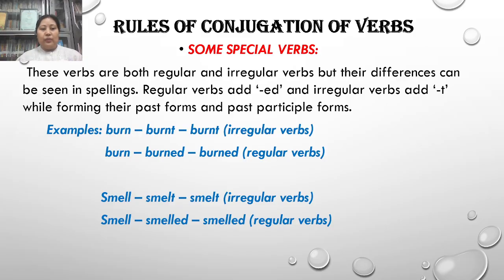When we use burn in the base form and we add the suffix t to form the past form and the past participle form, then it is an irregular verb. But when we add the suffix ed to the base form and form burned, burned, they become regular verbs. Similarly, smell, smelled, smelt. With t it is irregular, and when adding the suffix ed to form the past form and the past participle form, it is regular.